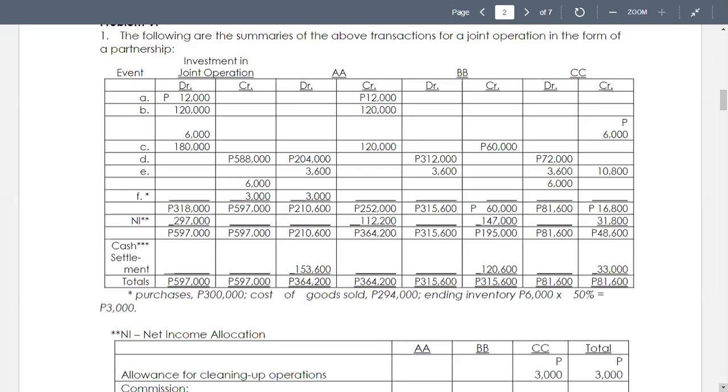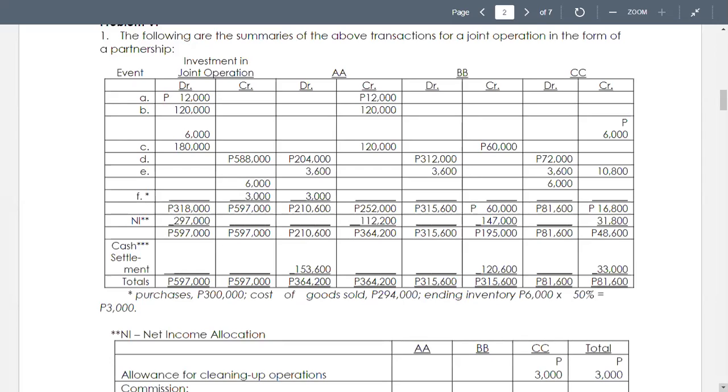The problem stated that sales are to be made at 100% markup on cost. In other words, your cost is 100% and the markup is 100%, so your sales amount is double the cost.